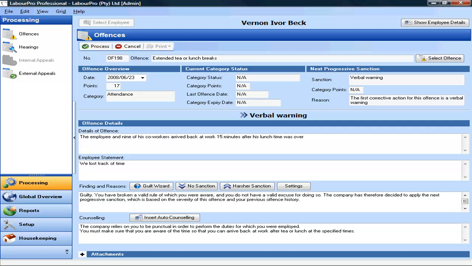At LabourPro, we understand how important time can be to any manager, and that disciplinary action is often overlooked if the time that it takes to process such an action is too long. Let's imagine for a second that 10 employees arrive late after lunchtime, and that it will take at least 10 minutes to process every warning using a manual system. This amounts to more than 1.5 hours of lost time for the manager. LabourPro's Copy Offense feature will assist you in situations like these, by making our already fast processing even faster.